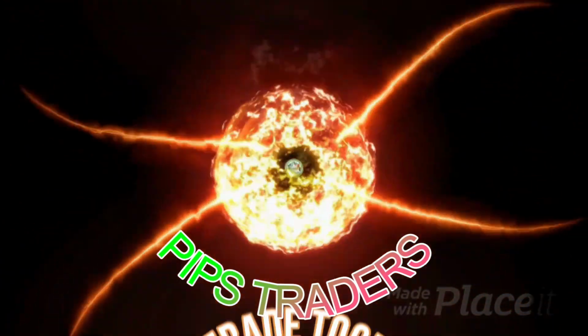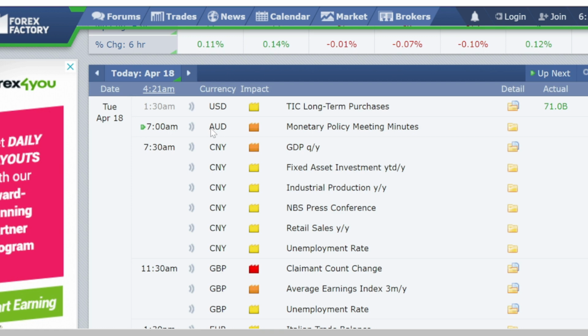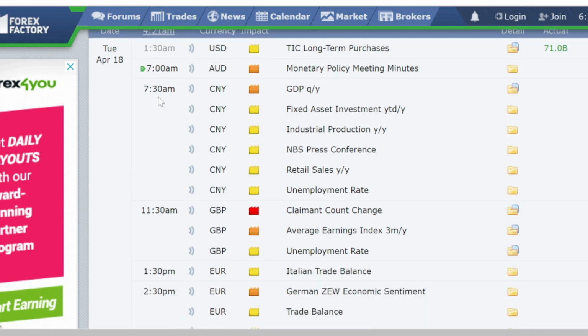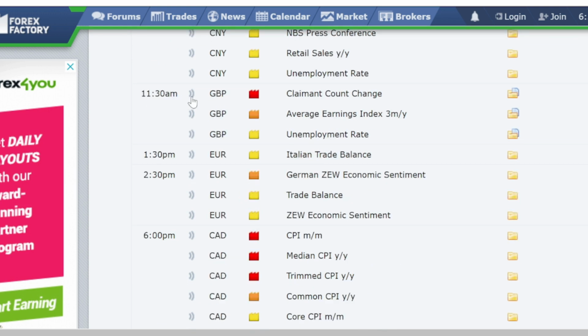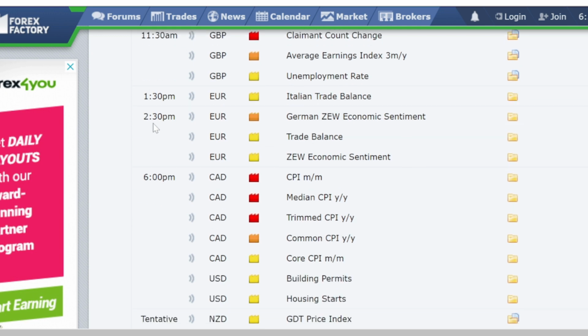So when we look at the economic events planned for today, Tuesday, April 18: at 7 AM we have medium impact news planned for Australian dollar related currency pairs. Then at 7:30 AM we have medium impact news planned for Chinese yuan related currency pairs. At 11:30 AM we have high impact news and medium impact news planned for British pound related currency pairs. Then at 2:30 PM we have medium impact news planned for euro related currency pairs.